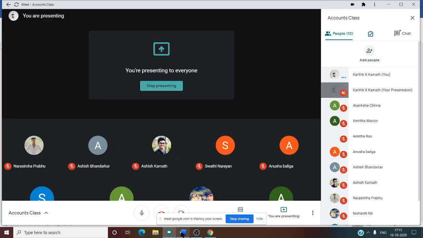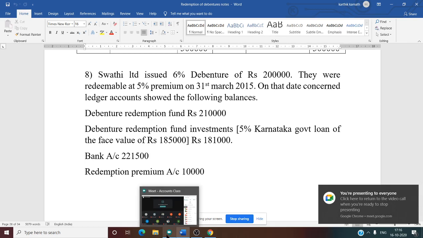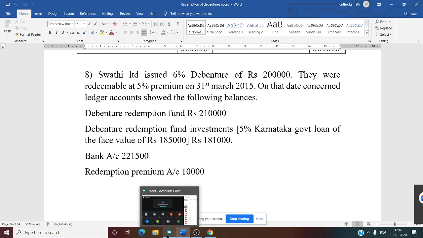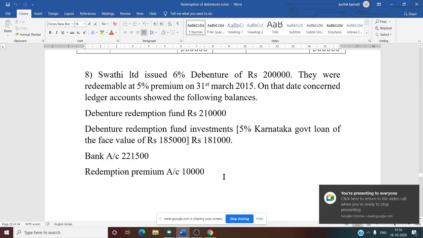Now we are going to discuss the 8th problem. Till now we have discussed 7 problems. Now we are going to discuss the 8th one. See the problem. Swati Limited.